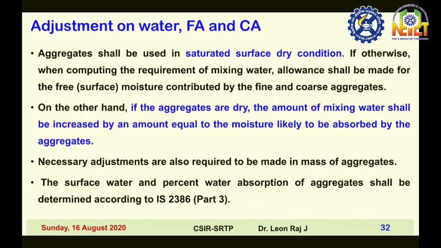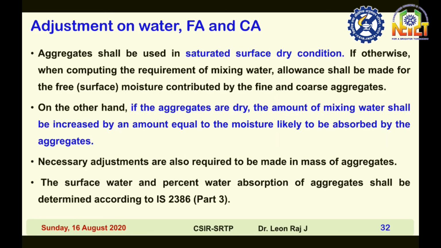Aggregate shall be used in saturated surface dry condition. If otherwise, when computing the requirement of mixing water, allowance shall be made for free or surface moisture contributed by the fine and coarse aggregates.